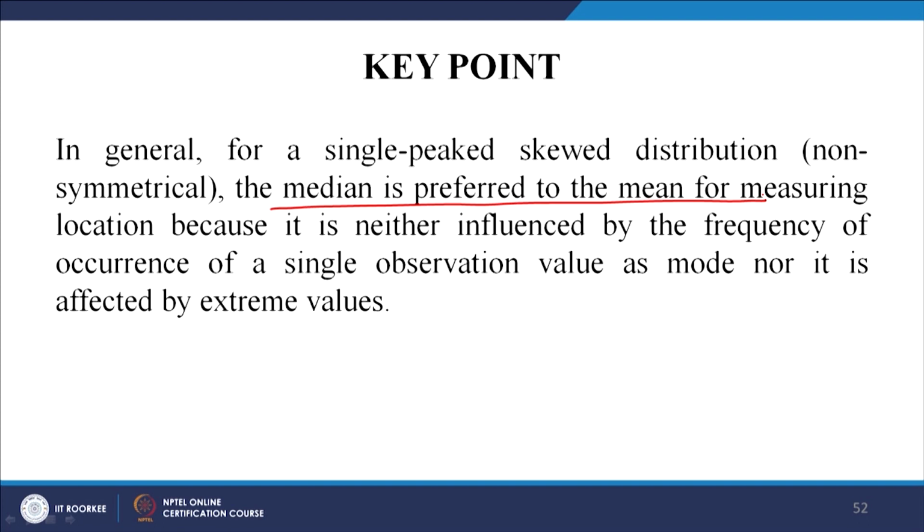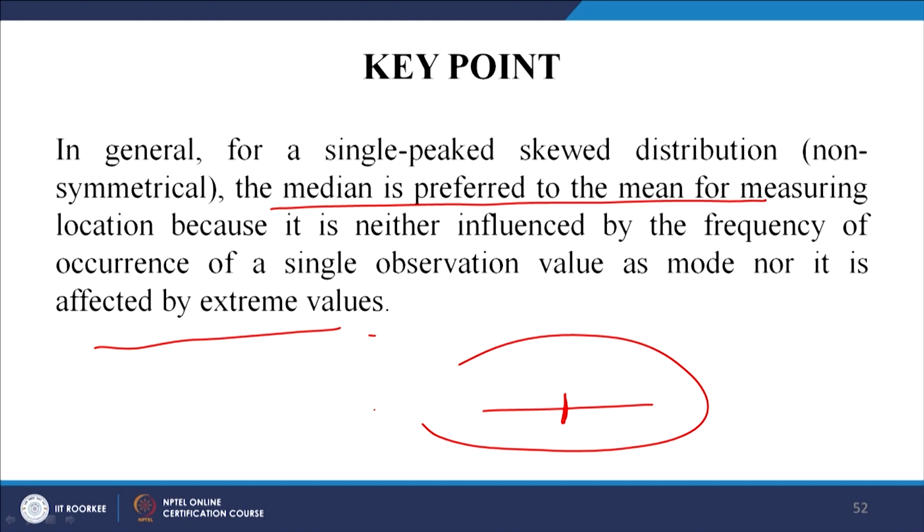The median is preferred because, as I explained in the bread slice case, the median is the middle point, it is not affected by any extreme value. It is neither influenced by the frequency of occurrence of a single observation as the mode is, nor is it affected by extreme values. That is why in such a condition the median is the best thing.